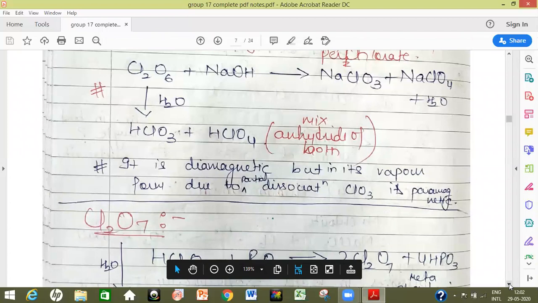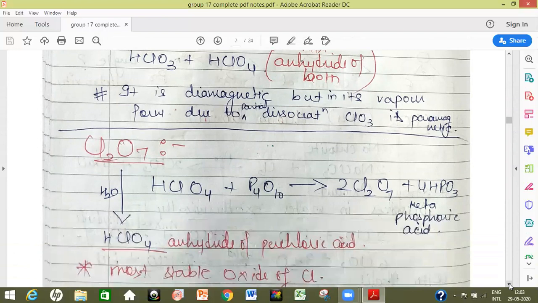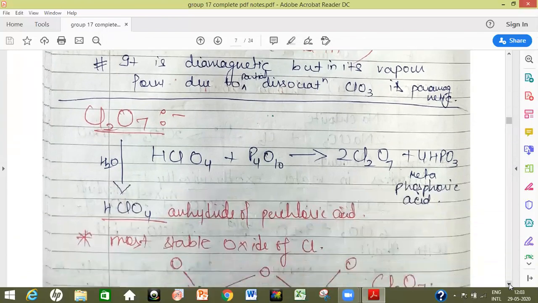It is diamagnetic, but in its vapor form, due to partial dissociation into two ClO3 units, it exhibits paramagnetism. Next oxide of chlorine is Cl2O7. It is dichlorine heptoxide. It is the most stable oxide of chlorine.